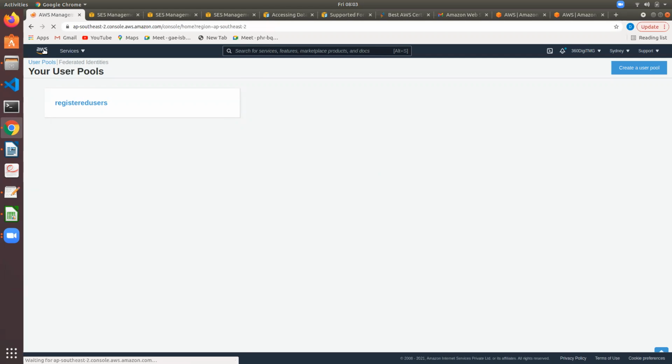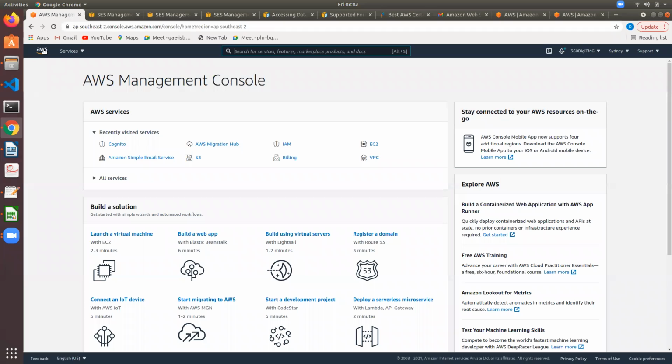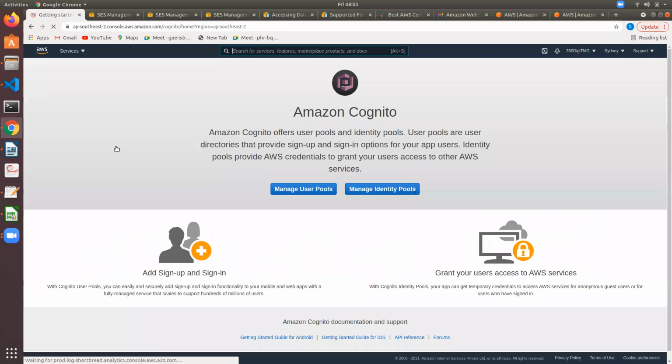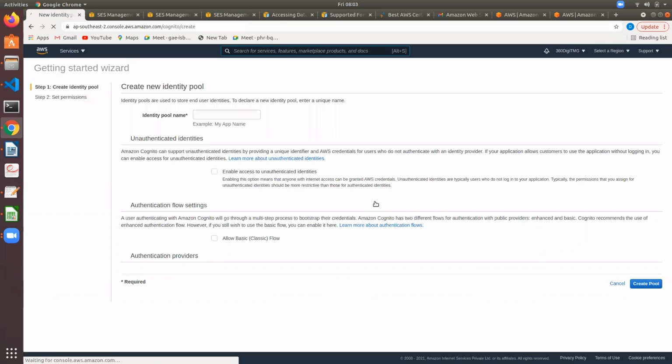These identity pools grant access like other third-party web applications, say Amazon, Facebook, Google. So if you want to manage identities of those third-party software applications, then manage identity pools.